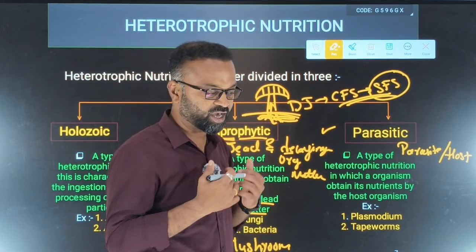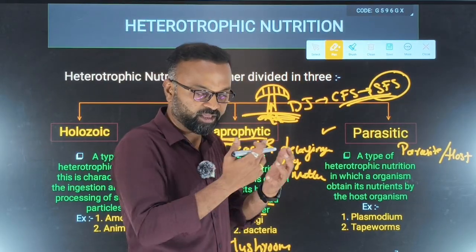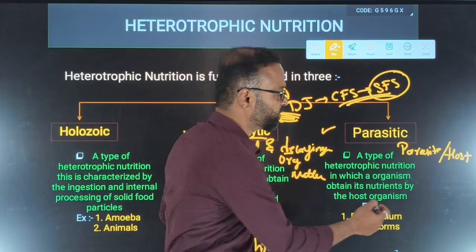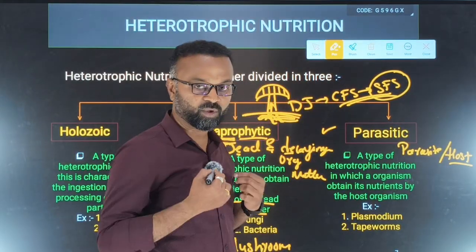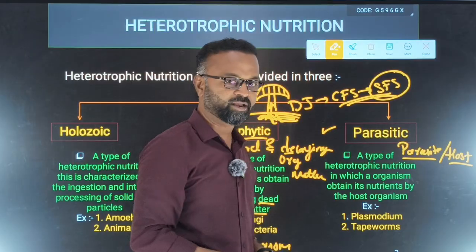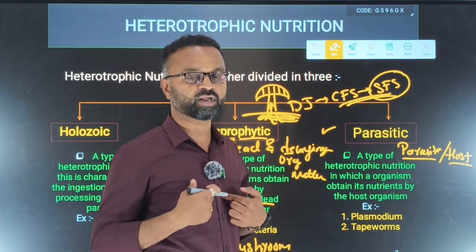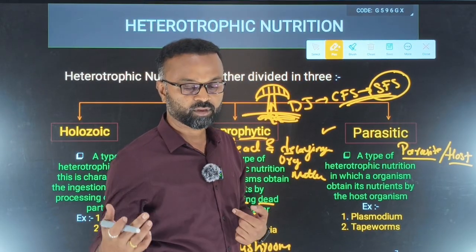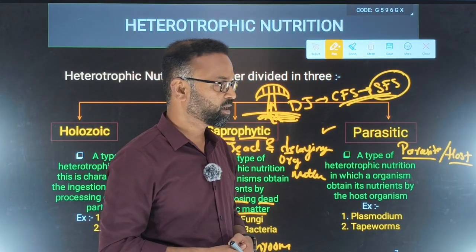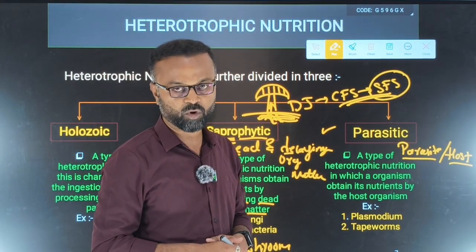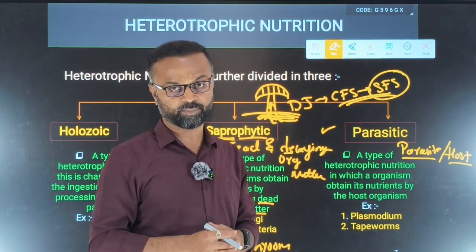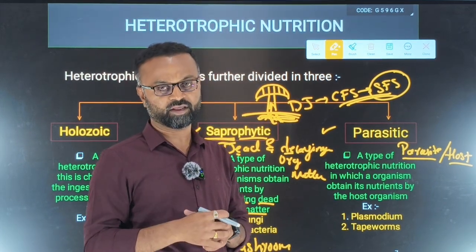The organism which is taking the nutrients directly from another living organism is the parasite, and the living organism from which the nutrients are taken is the host. That means mosquito is a parasite, we are the host. Or worms, which occur in the intestines of calves or small children, are also a kind of parasite. Bed bugs, you take the example, are also parasitic in nature.